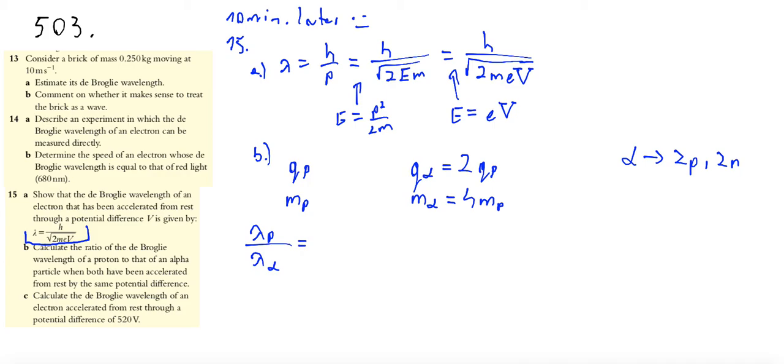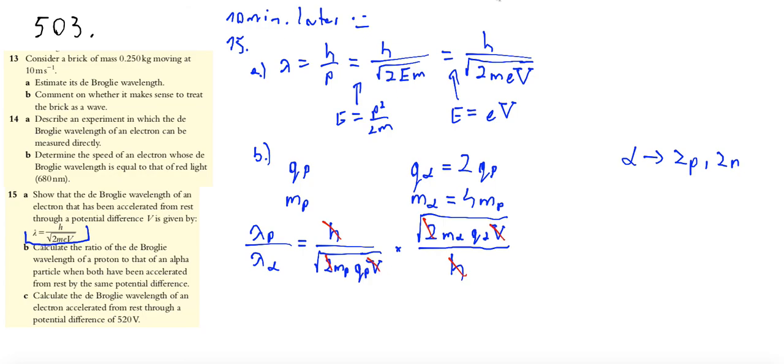So we can write this as h over the root of 2 mass of proton charge of proton times V, times, I'm going to multiply by the reciprocal, h over the square root of 2 mass of alpha particle charge of alpha particle times V. You can cross out h, you can cross out the root of 2, you can cross out the root of V, and what you have.